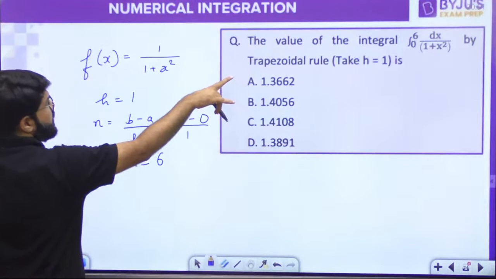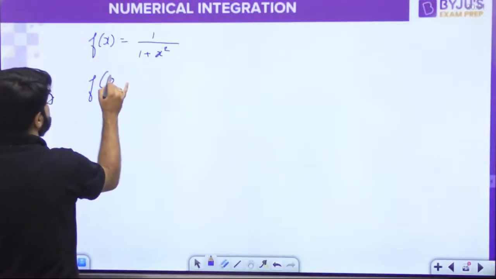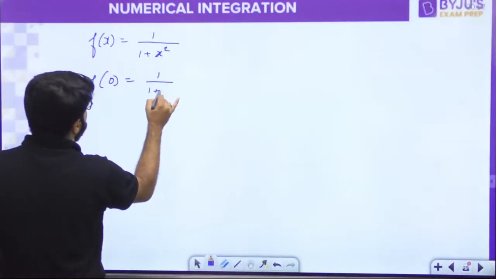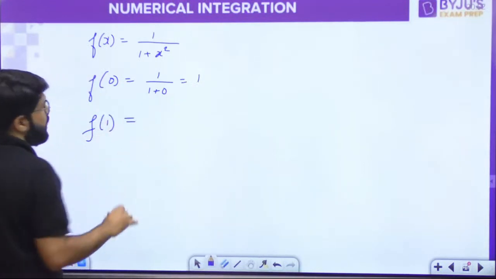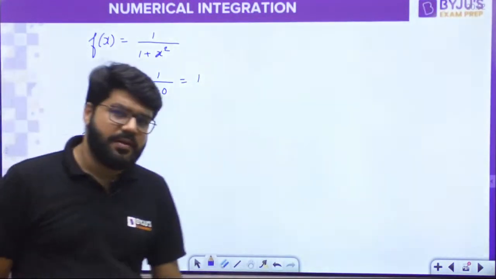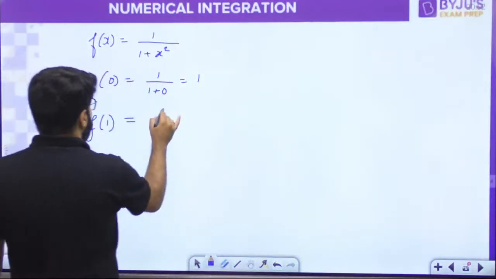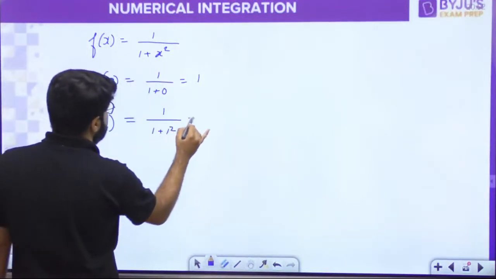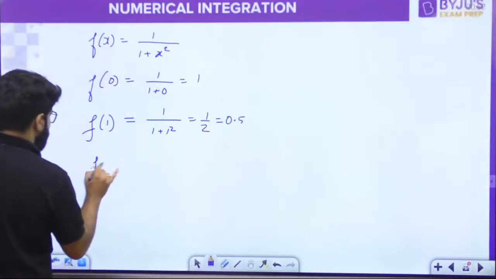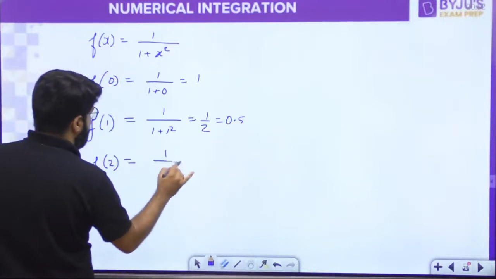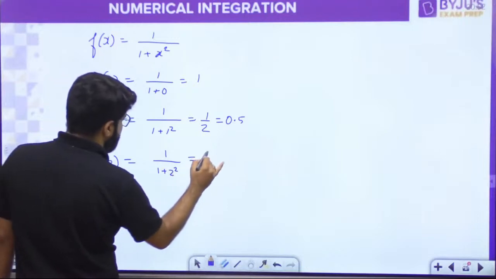The starting limit is f0. The value of a is 0. What is f0? 1 upon 1 plus 0, so that is 1. What is the value of f1? Take directly a jump of 1. 1 upon 1 plus 1 square, that is 1 by 2 or 0.5. Then f of 2, 1 upon 1 plus 2 square, that is 1 by 5.